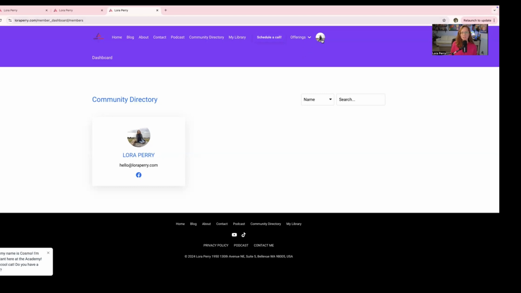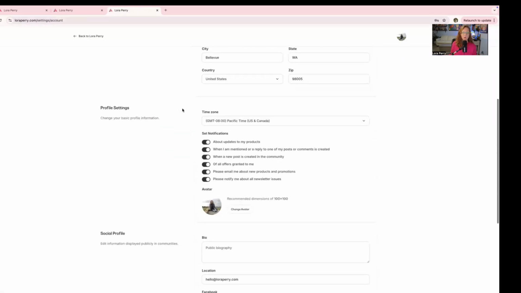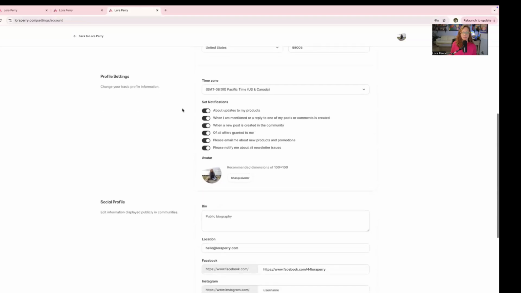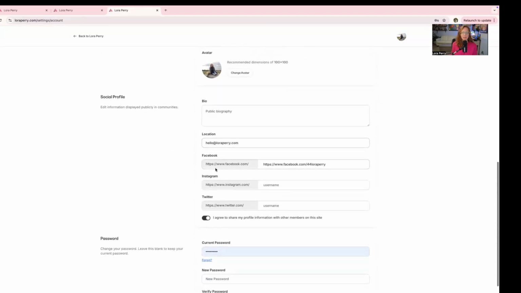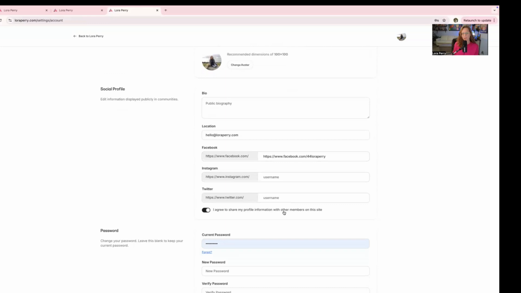At the top of the page here, you'll have a little icon where you can get into your settings. Once you log into the settings area, you want to look at the profile settings and the social profile. Here is where you want to make sure these toggles are on, and upload your photo, highly recommended. Then you want to agree to share your profile information with other members on the site. This toggle here is what puts it into the actual community directory so other people can find you easily just through that link.